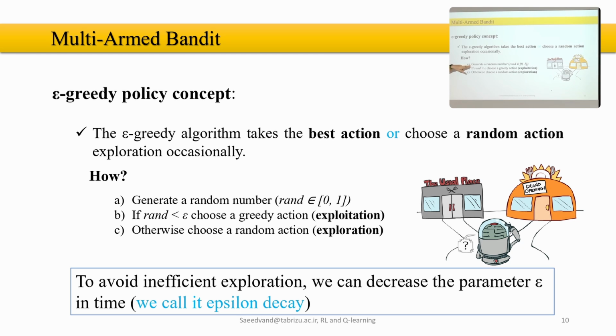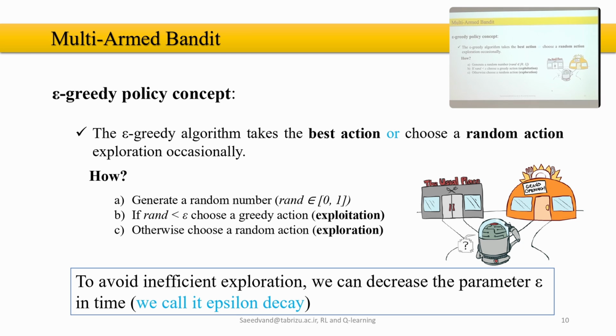Number one says generate a random number between 0 and 1, like you can use the rand function in any programming language. Then if the random number that you generated is smaller than epsilon, choose the greedy action, which we call exploitation in this case. Otherwise, choose a random action as exploration.